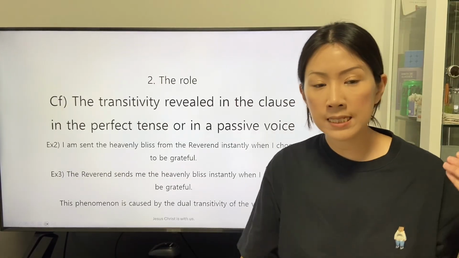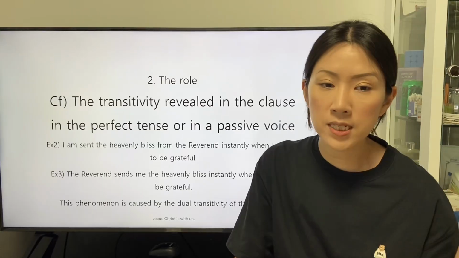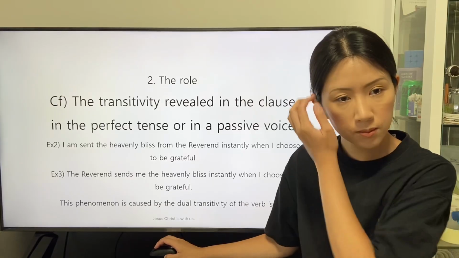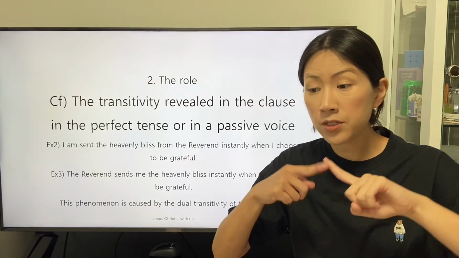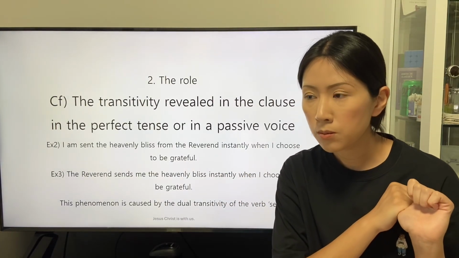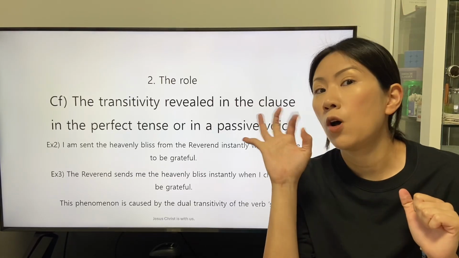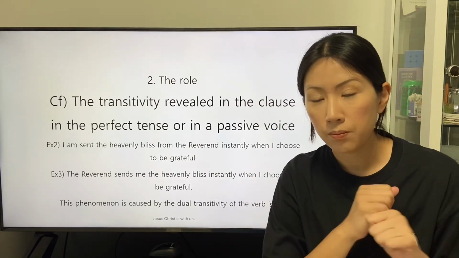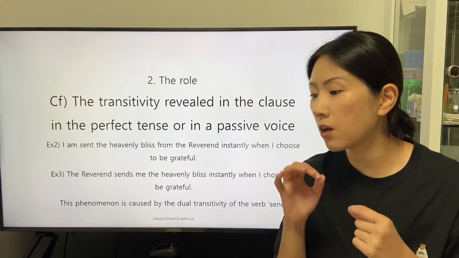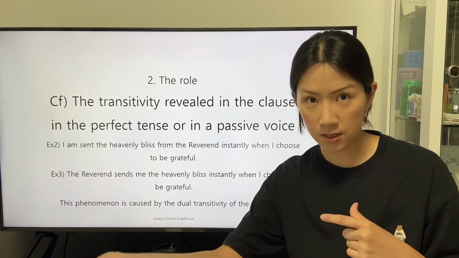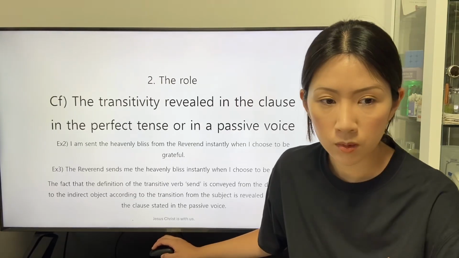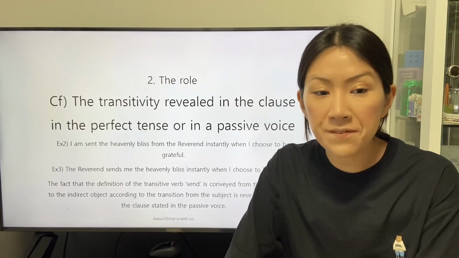This phenomenon is caused by the dual transitivity of the transitive verb send. The first transitivity is about the form of the past participle to describe the object in a subject-object relationship. In the clause stated in the passive voice, the speaker is described by the past participle sent to reveal that the speaker is the indirect object in the clause stated in the active voice.